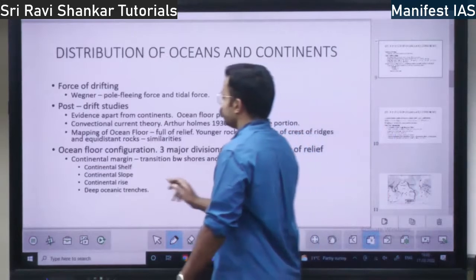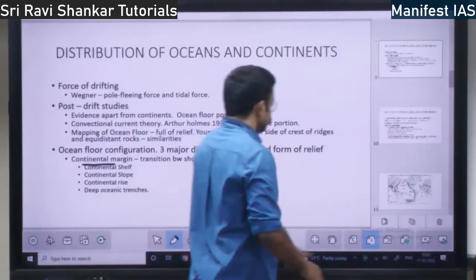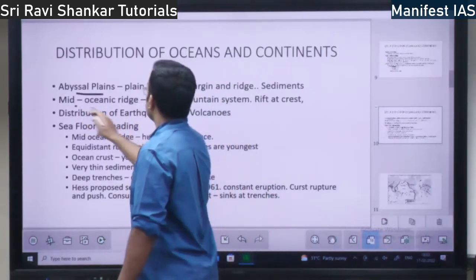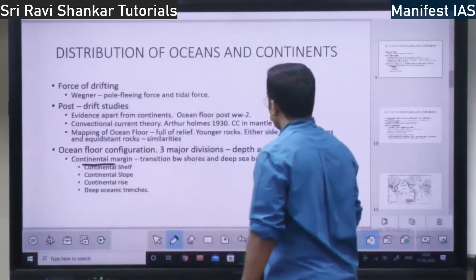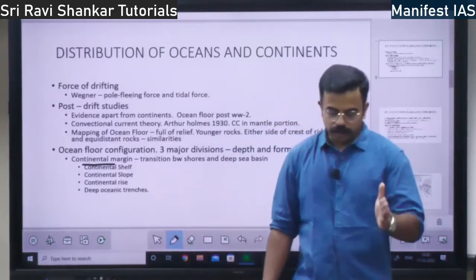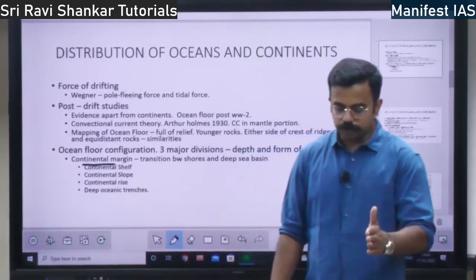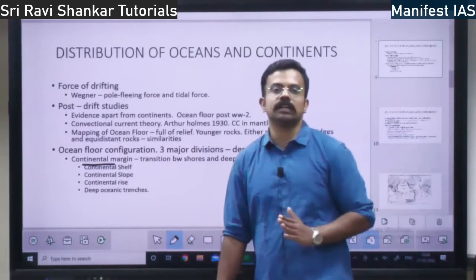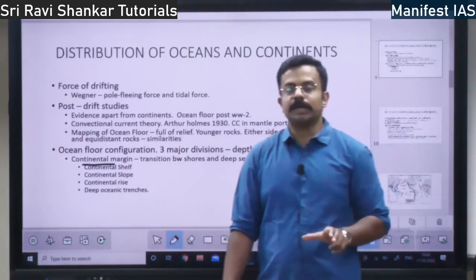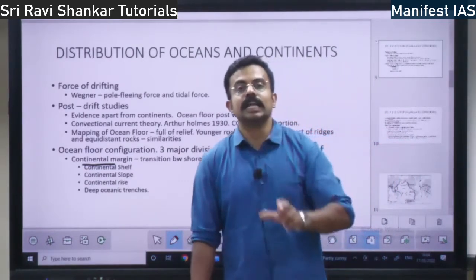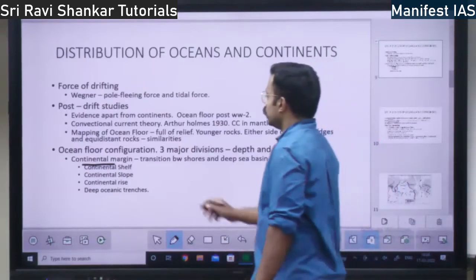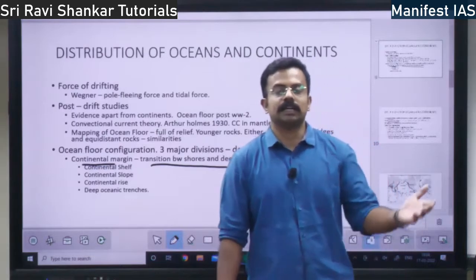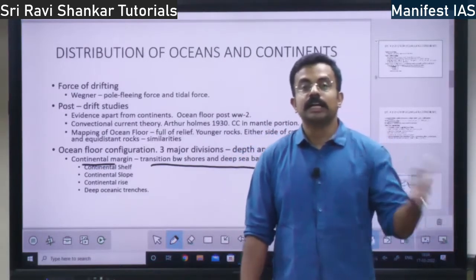There are three major divisions. First is the continental margin, the second is the abyssal plains, and third is the mid-oceanic ridges. The boundary between the continent and ocean, take the example of Chennai. Chennai forms the boundary between land and ocean, right? The beach side of Chennai can be called continental margin, right? So it is a transition between the seashore and deep sea basin.